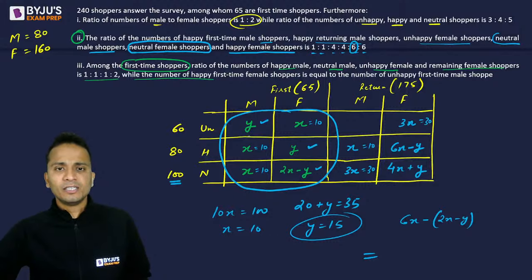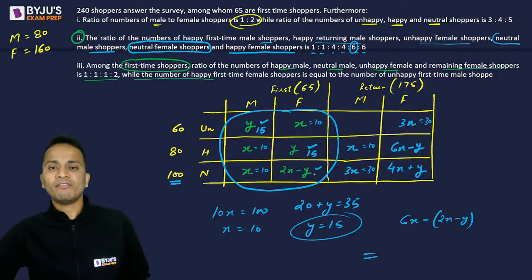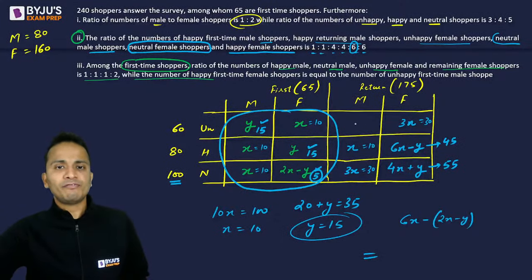So the value of y is 15. So y is 15, I write at these places. 2x minus y will become 5. All right. 10 and 30 already filled. This is filled. 6x minus y, so 60 minus 15 will be 45. And 4x plus y, 40 plus 15, this will be 55. All right. Then I'm left with one value. Horizontally, what should unhappy be?